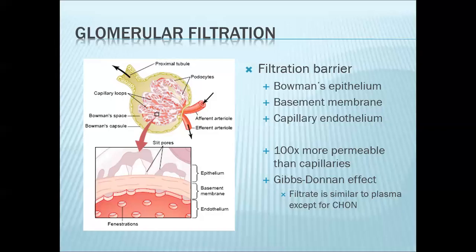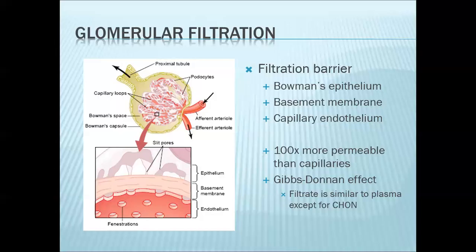Because of the properties of the filtration barrier, the glomerulus is said to be 100 times more permeable than your capillaries. Now, an interesting property of the filtration barrier is that it has a lot of negatively charged particles, particularly collagen and proteoglycans. Because of these negatively charged particles, not all of the substances in the plasma will be filtered, particularly plasma proteins. These proteins are also negatively charged. Because of their charges, your plasma proteins will not be readily filtered.